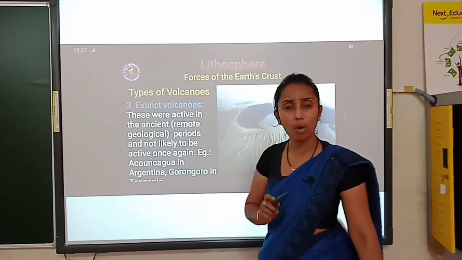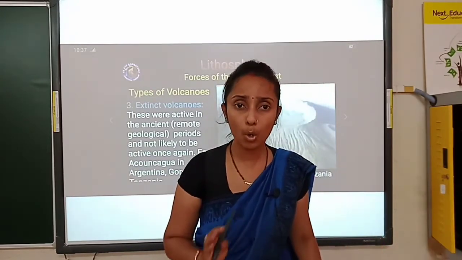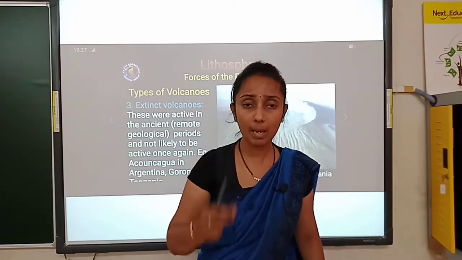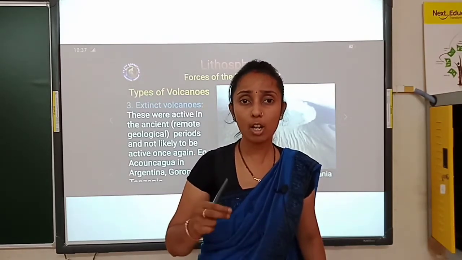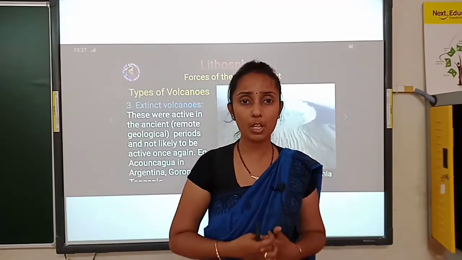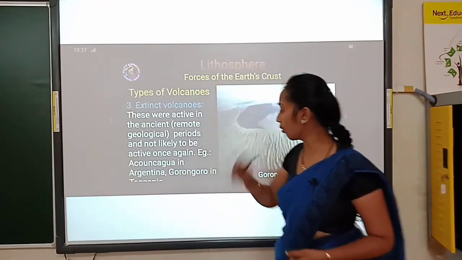A volcanic eruption took place in the past and there is no hope of getting the same volcanic eruption in the same place in the present or in the future. In the sense, there is no hope of volcanic eruption in the present as well as the future. That is an extinct volcano.